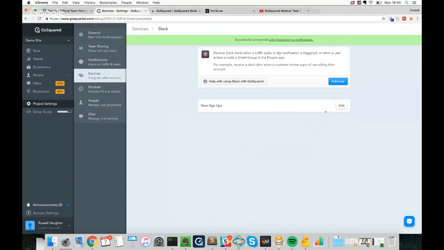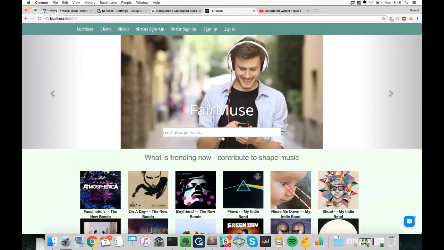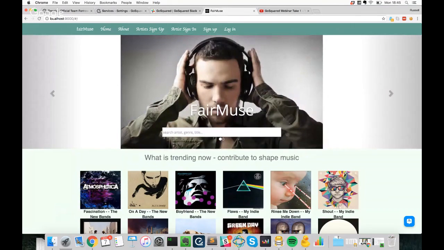So whenever a new user now matches that smart group, I'm automatically going to get pinged a message with all of the user's details in my new Slack channel. And that will give me the ability to do something like reach out to them and see if they need any help getting set up, or even start a live chat with that user, which gives me a nice opportunity to introduce live chat to them. If you've visited our marketing site, or if you jump on something like the demo site I have here, you'll see that we have a little widget on the bottom right corner that will allow you to add live chat to your website as well.